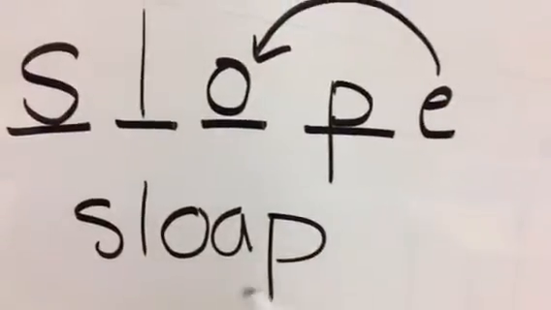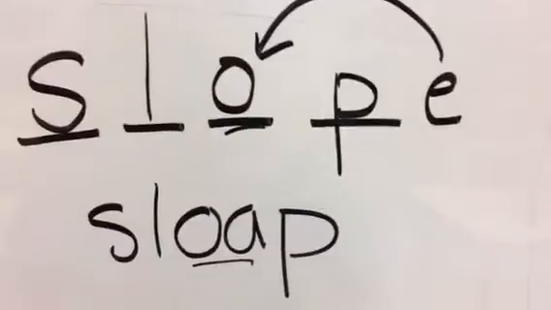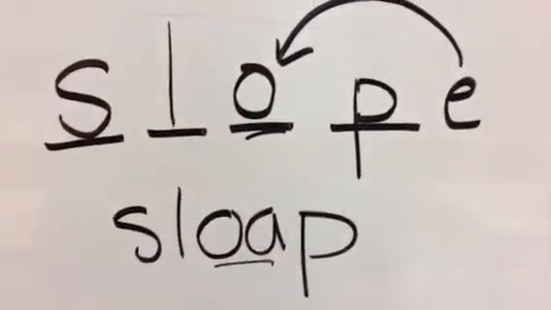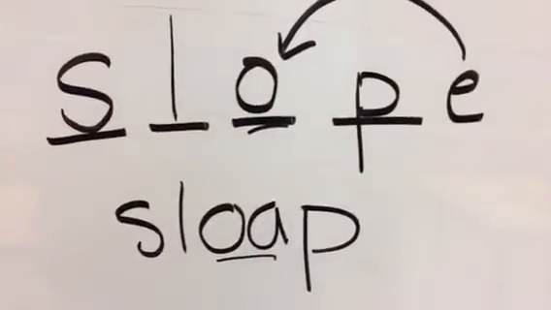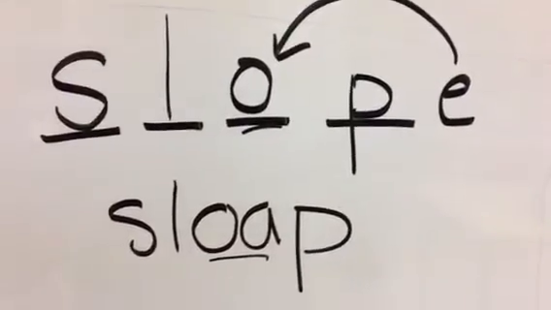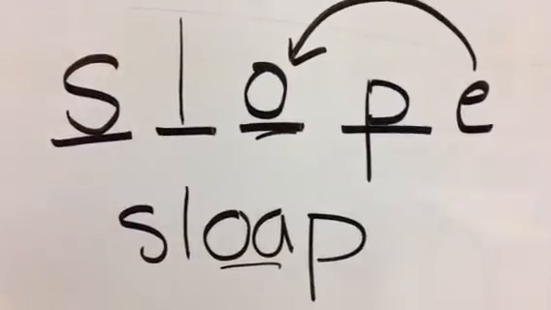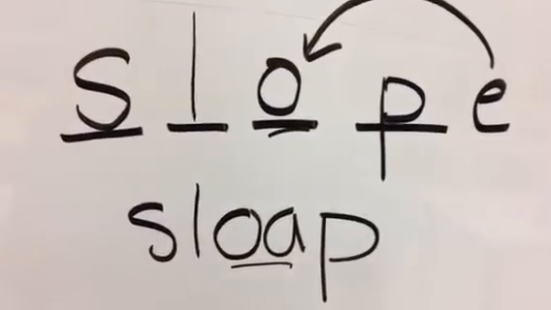So which one is it? Again, you've got to look at the word and go, which one is most familiar with the context of the sentence? It's a slope that goes down, a hill of some sort. So there are points where you've got to look up both and go, which one is most familiar?